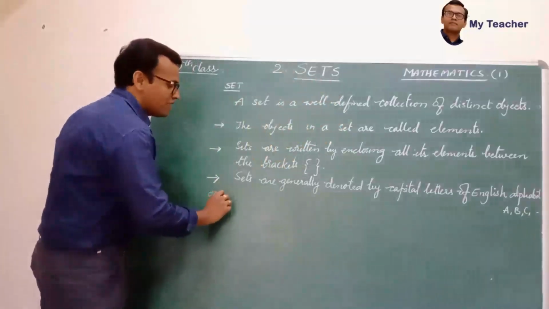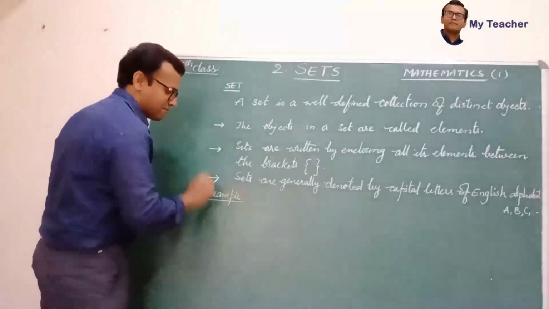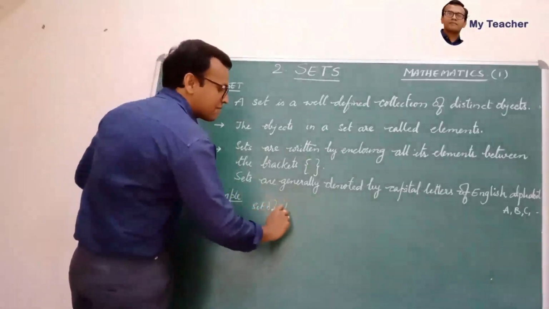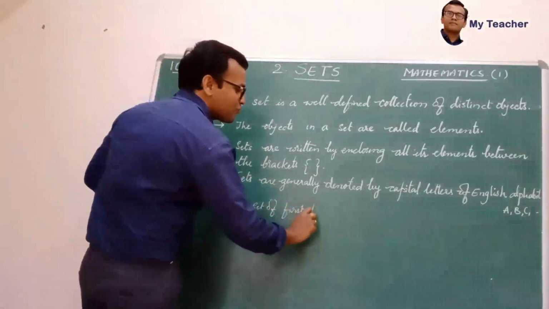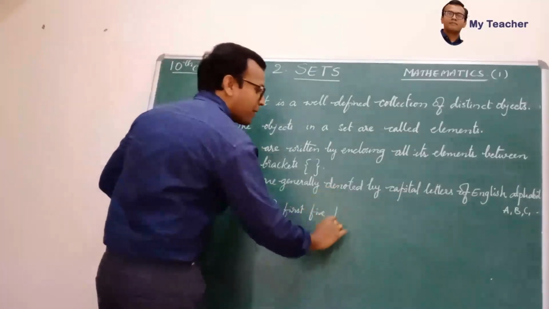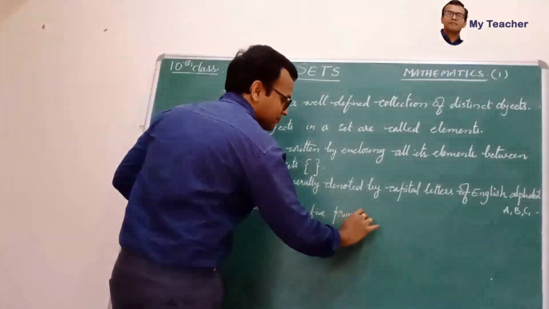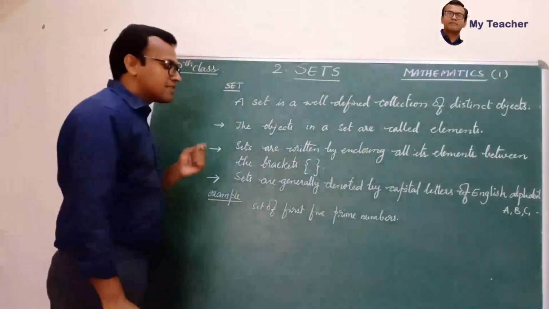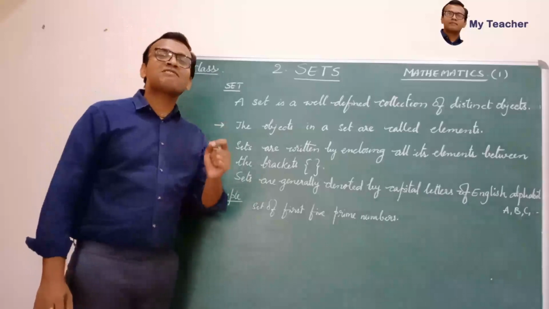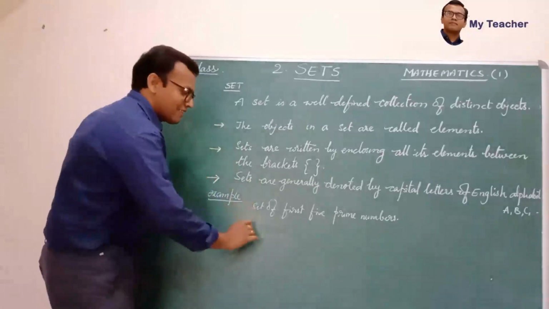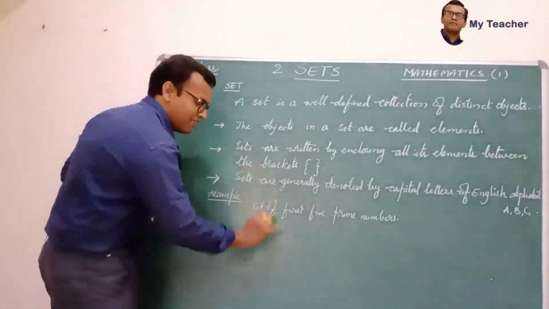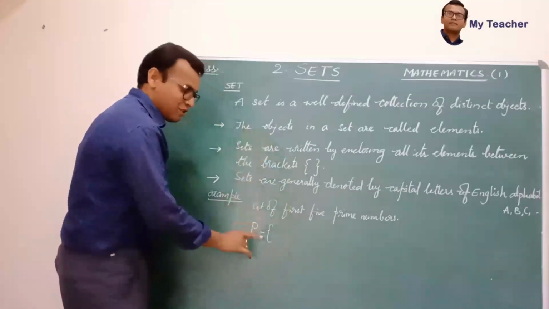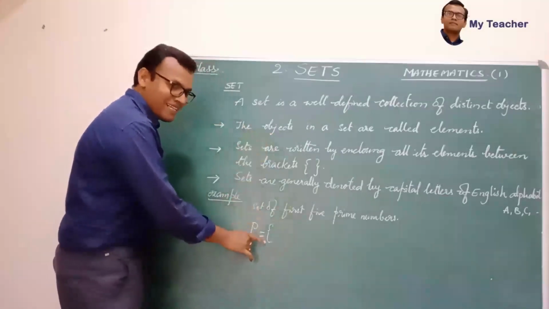For example, let me write one set here: the set of first 5 prime numbers. P is the set of prime numbers, and it is enclosed between the brackets.